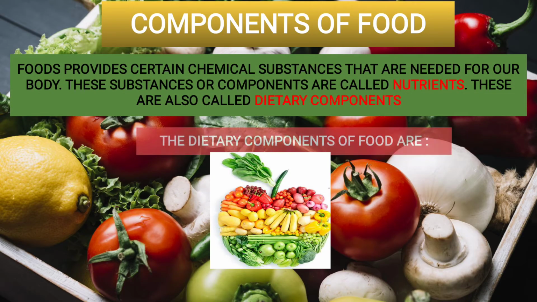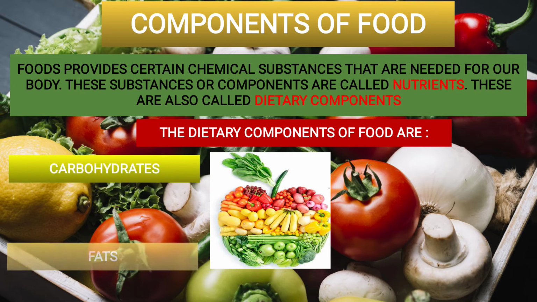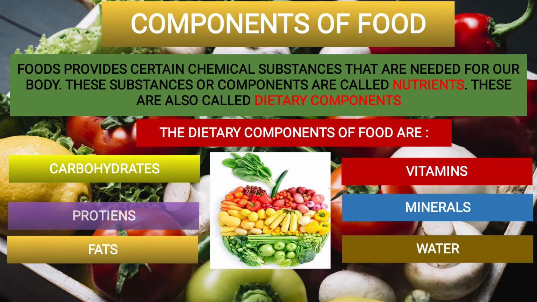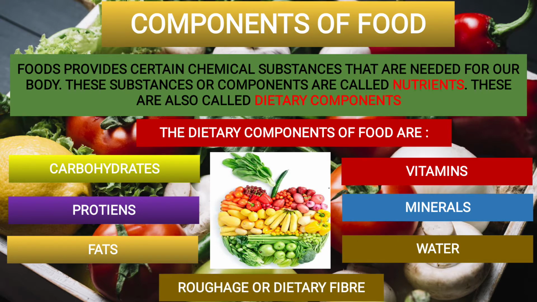Now the various components of food. So we'll learn about nutrients. What are nutrients or components called? Now food provides certain chemical substances that are needed for our body. These substances or components are called nutrients. These are also called dietary components. Either you call them nutrients or components or dietary components, all are the same.